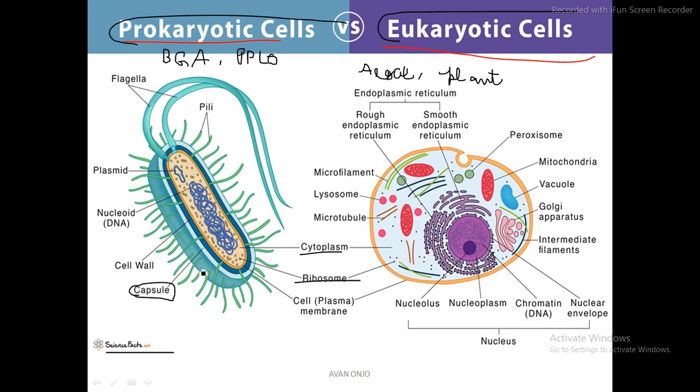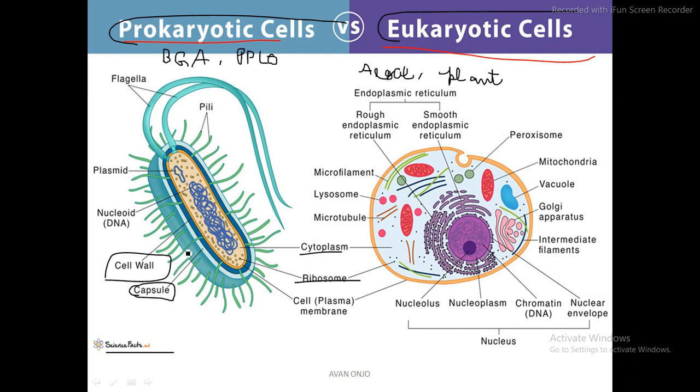So the capsule is a thing that is present only in the prokaryotic cell. You cannot find any kind of capsule, even if we talk about the plant cells, we are not going to find any kind of capsule in it. So this is a feature that is exclusive to prokaryotic cell only. Now let us come to the next thing, that is called the cell wall.